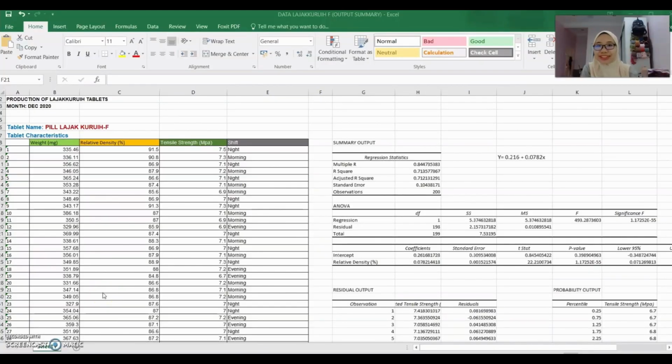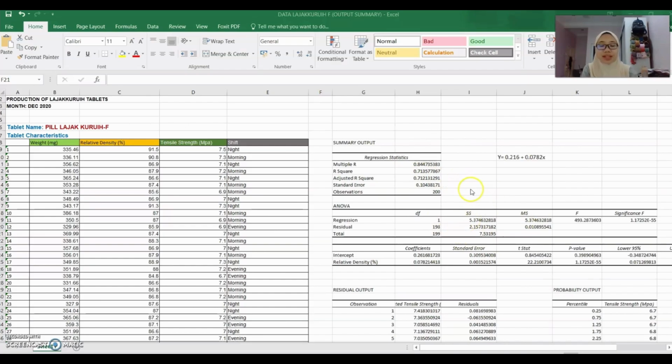Hi, my name is Nurul Nadira. Now I would like to discuss the tablet hardness. As you can see here, tablet hardness can be explained by two variables. Relative density is known as the independent variable, while tensile strength is known as the dependent variable. We use Microsoft Excel to perform the simple linear regression. This is the result that we get based on the data given.